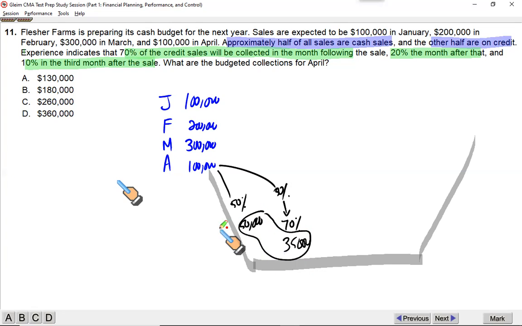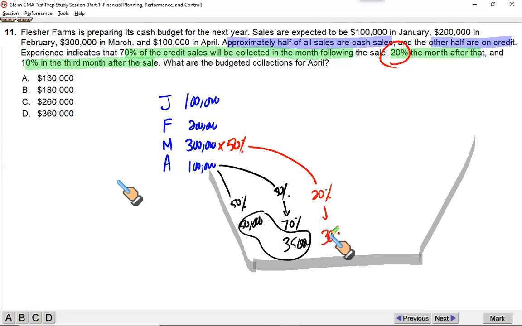Go one step back. What you sold in March, 50% is cash collected within March, 50% is credit. Out of that 50% credit sale, 70% would have been collected in March. Now we are going to collect the next 20% in April. So which is going to be 300,000, 50%, 20%, 30,000.